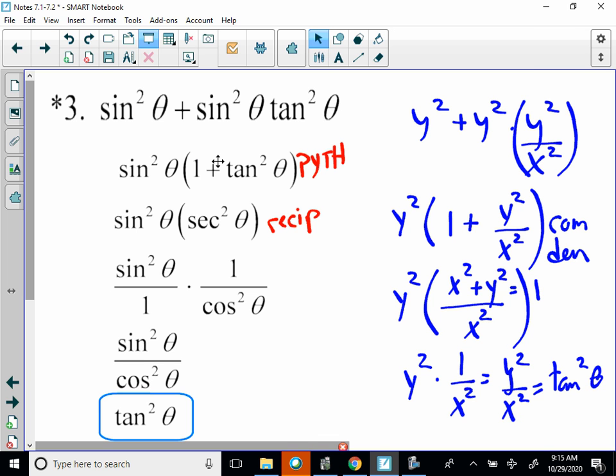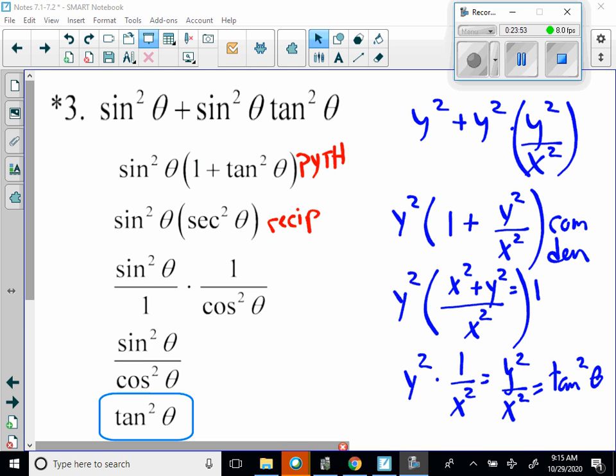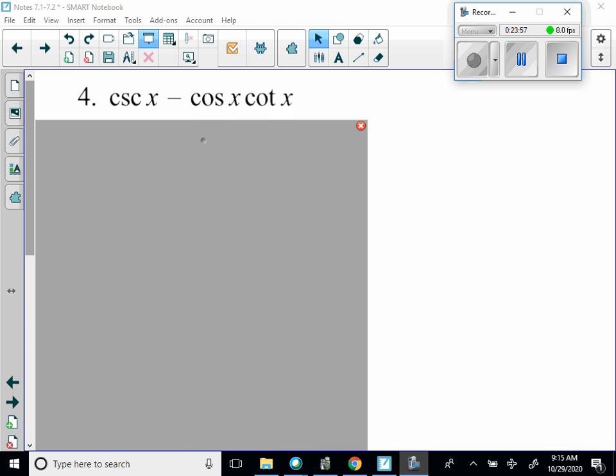Now it's in the form of a single trig function. It doesn't have to be to the first power. Okay, so just keep that in mind. Pause if you need to. I'm going to the next part. Okay, so you give this one a shot, see how you do, and come back off pause and see if you got it right or not.